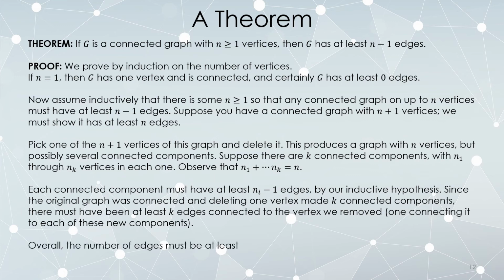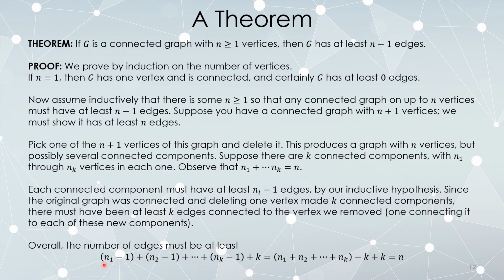So overall, the number of edges from our original graph must be at least the following. This is the number of edges in the first connected component, at least this many. The second connected component must have at least this many edges. All the way to the last connected component must have at least this many edges, and we deleted at least this many edges.